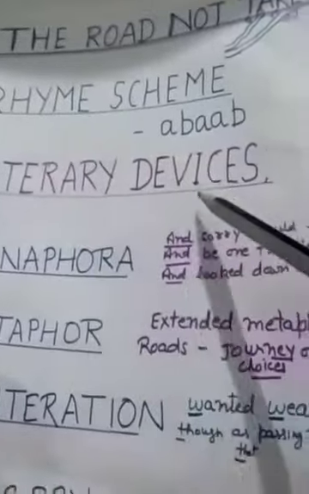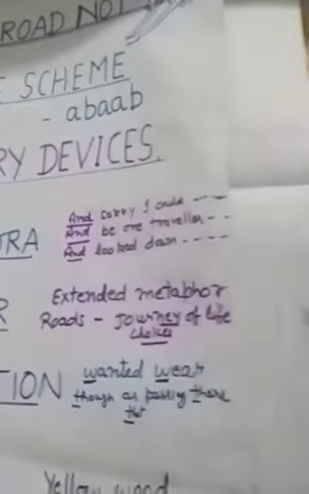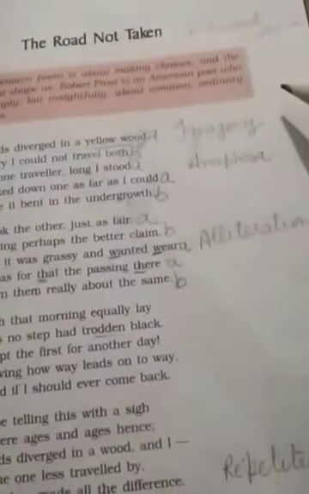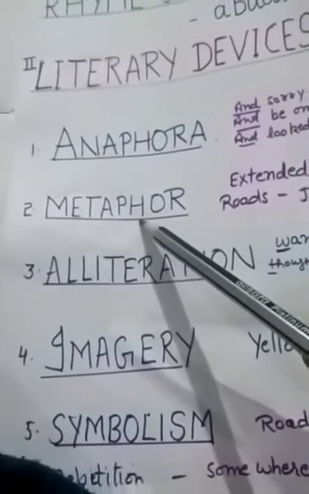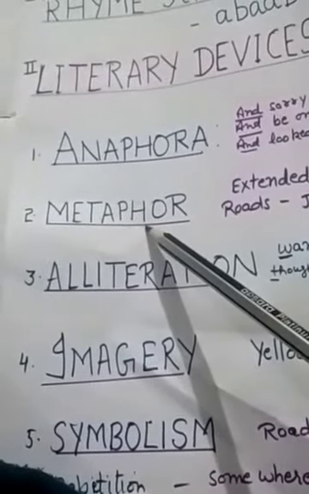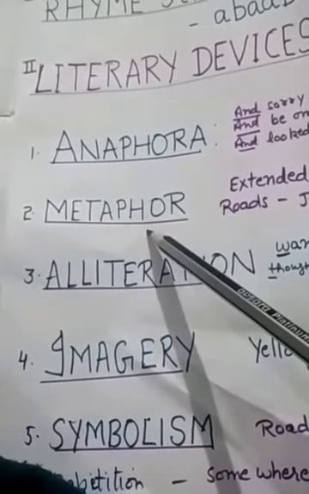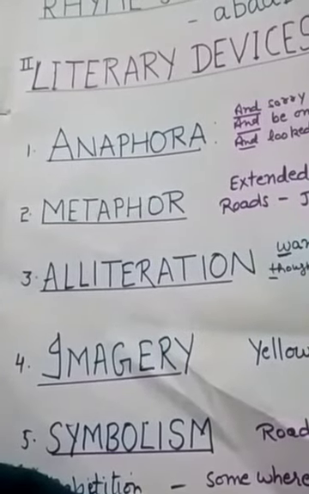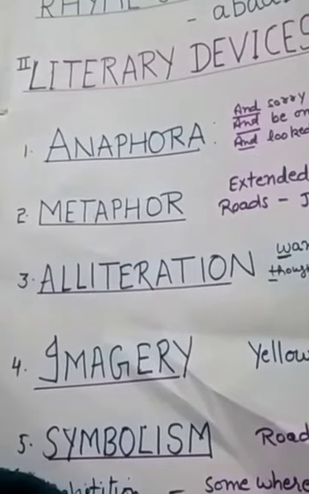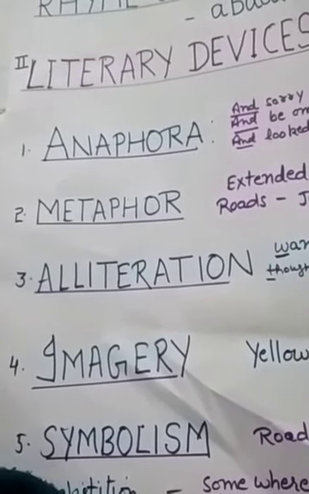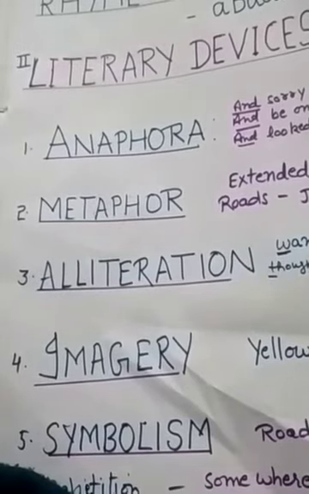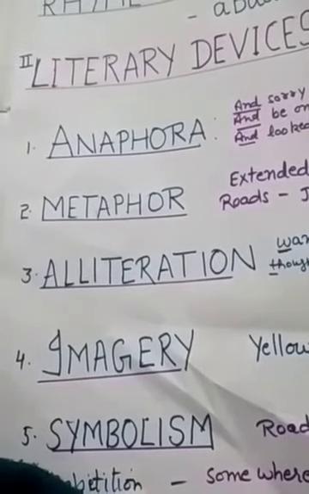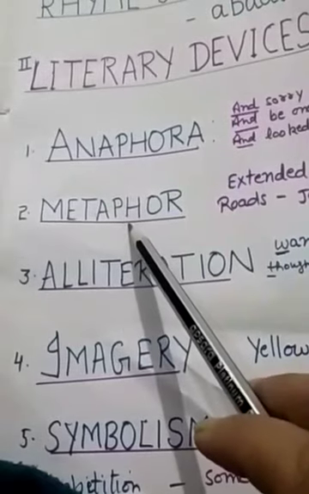Then coming to literary devices in the poem. First of all, metaphor. What is a metaphor? Metaphor means comparison. When a comparison is made between two unlike things for some common quality, that is called metaphor.